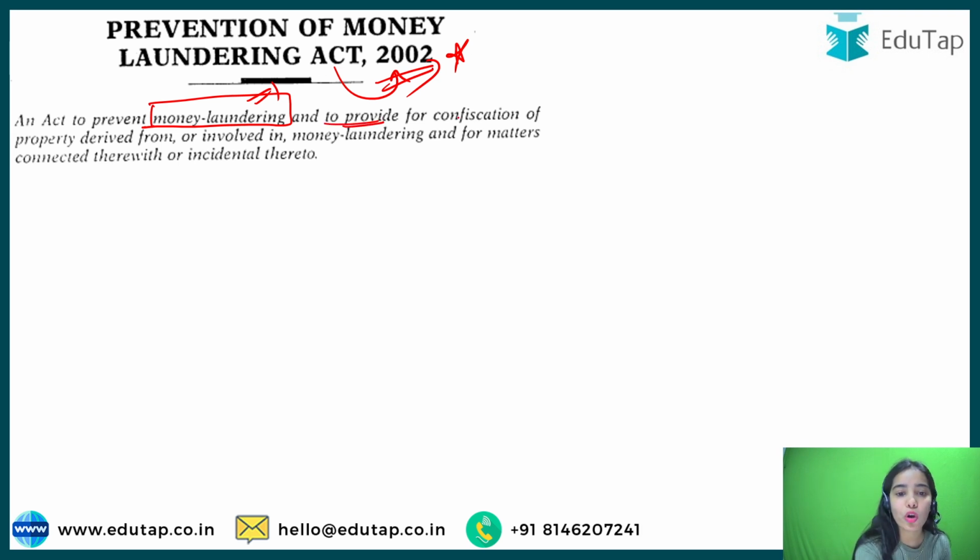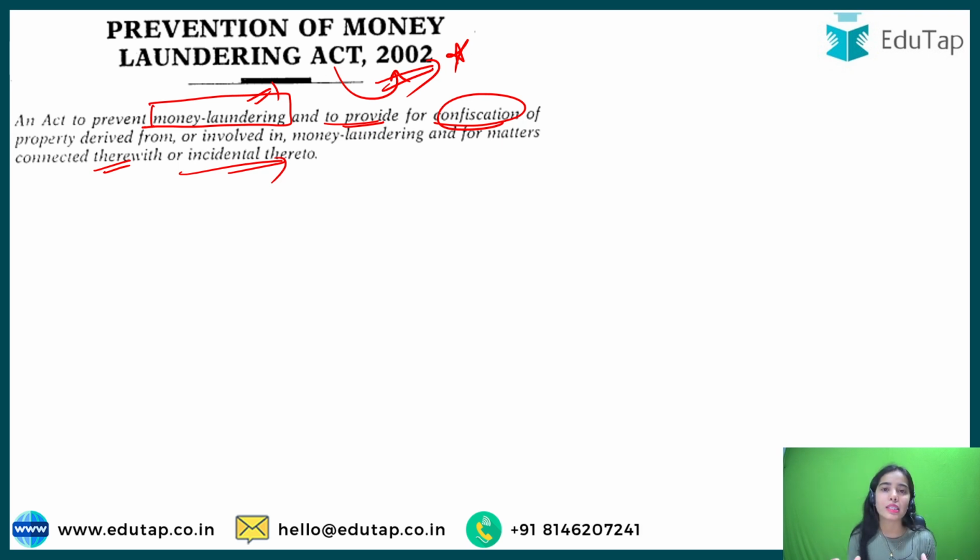The act also provides for the confiscation of property that is derived from or involved in money laundering, and for matters connected therewith or incidental thereto. So to prevent money laundering, as well as to confiscate or seize the property that has been generated through money laundering.